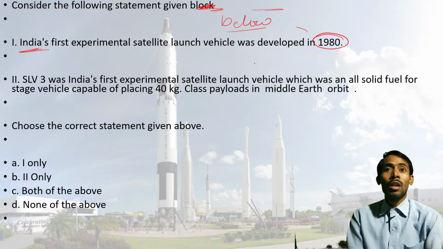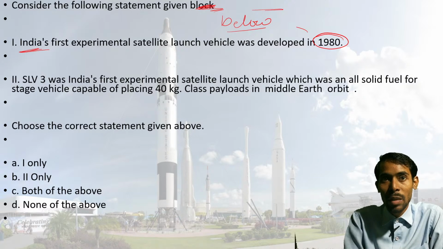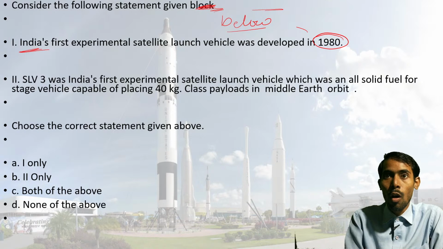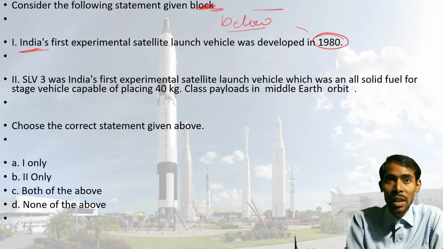Now coming to our second statement, that says SLV-3 was India's first experimental satellite launch vehicle, which was an all-solid fuel four stage vehicle capable of placing 40 kg class payloads in middle Earth orbit.